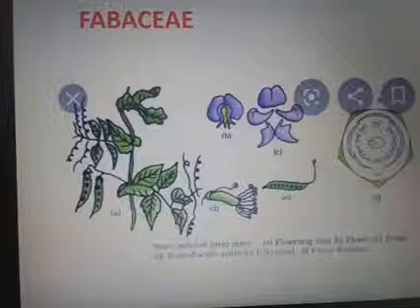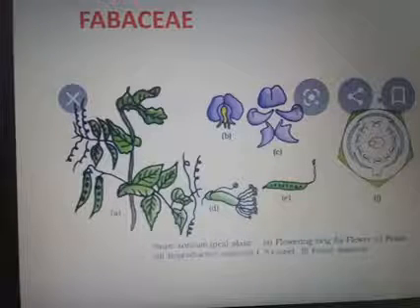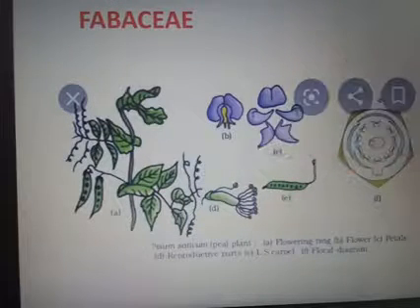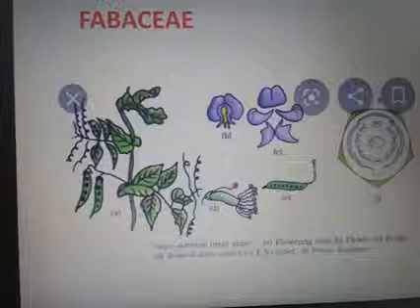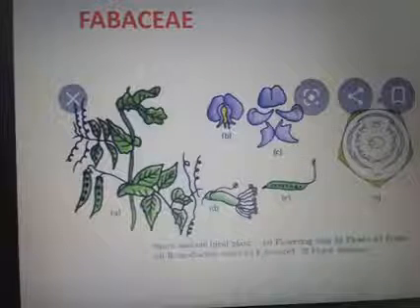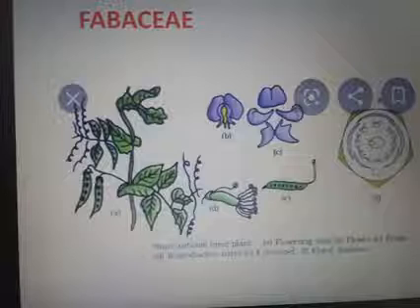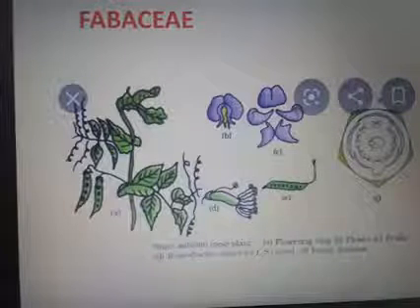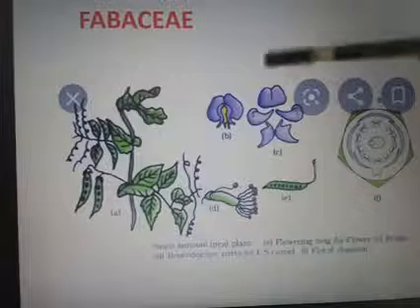The stem is erect, climbing or branched. Leaves are alternate, having a tendril for climbing. Some have a simple leaf, some a pinnately compound leaf, and they have a pulvinus. The inflorescence seen in this group is racemose inflorescence.